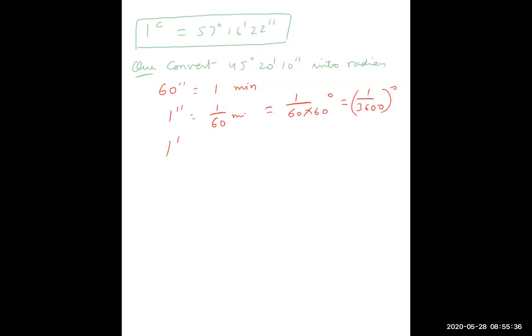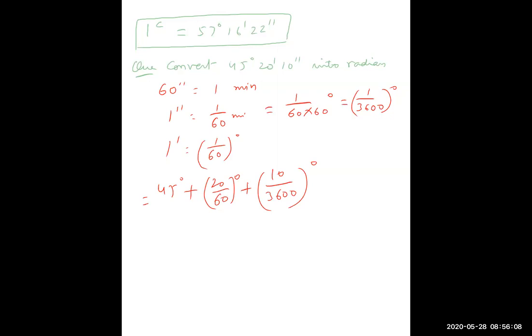And 1 minute is equal to 1 upon 60 degree, because 60 minutes is equal to 1 degree. So now you can use it: 45 plus 20 minutes, 20 upon 60 degree, plus 10 minutes, 10 second, 10 upon 3600 degree. So this is equal to so many degrees. I have to convert everything into degrees.